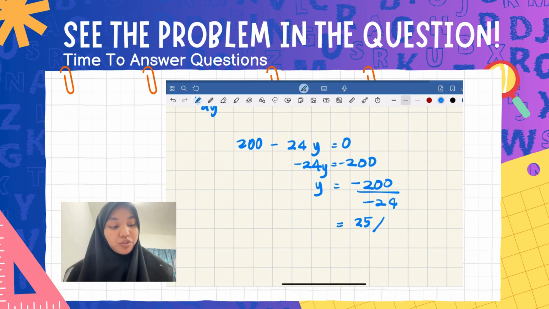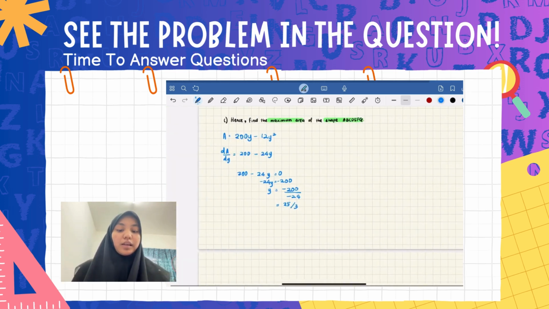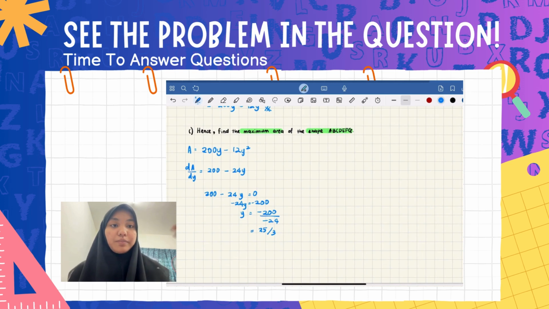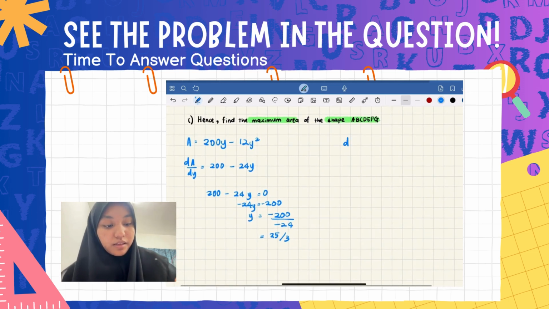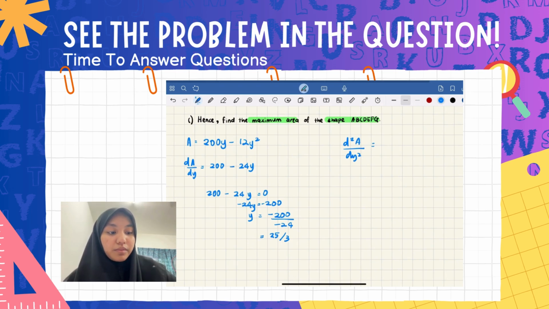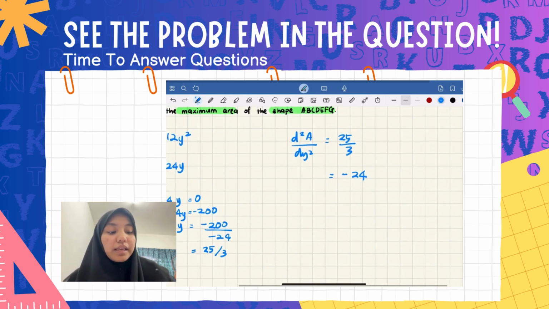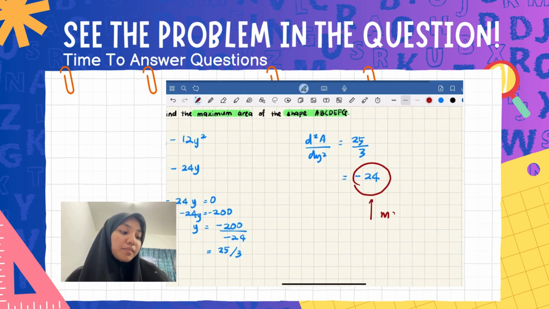y equals 25 over 3. Okay, and now, to confirm the maximum area, we have to differentiate once again, d square A over dy square. Substituting y equals 25 over 3, we will get negative 24. If the answer we get is negative, it will be a maximum area.